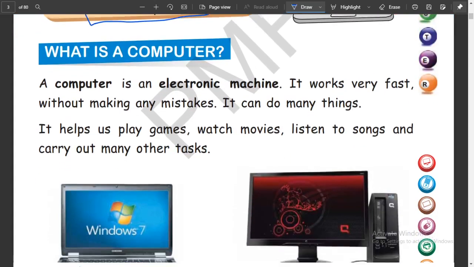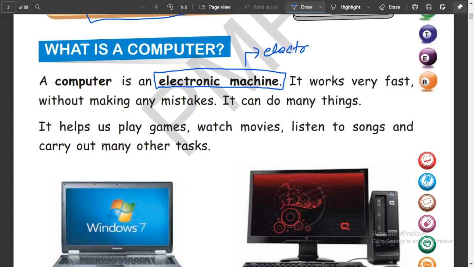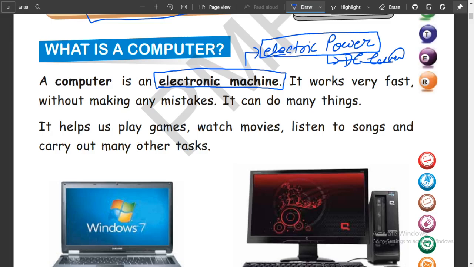What is a computer? A computer is an electronic machine, which means that it runs with electric power, DC current, meaning continuous current. So a computer is an electronic machine which works with electricity. It works very fast without making any mistake, and it can do many things.